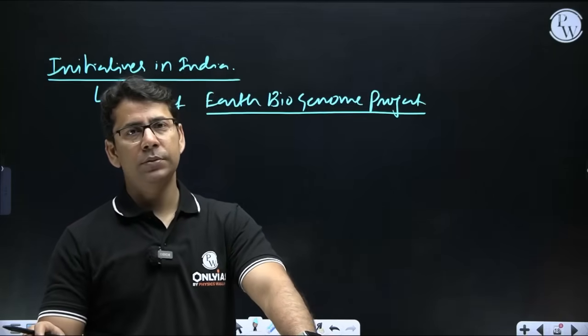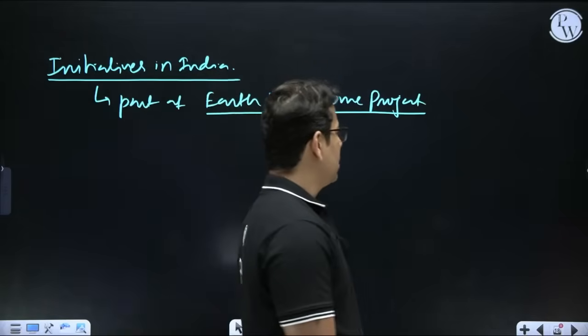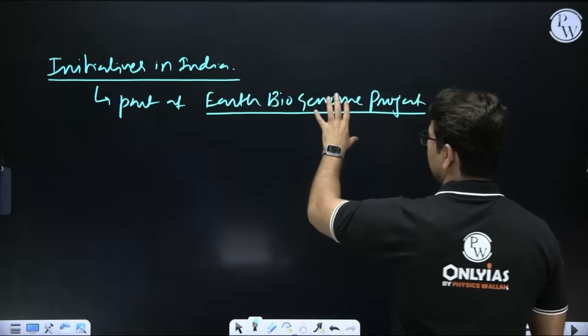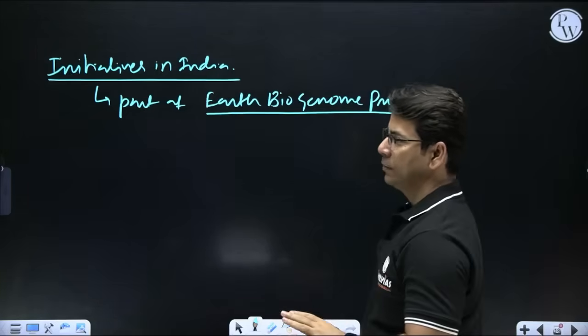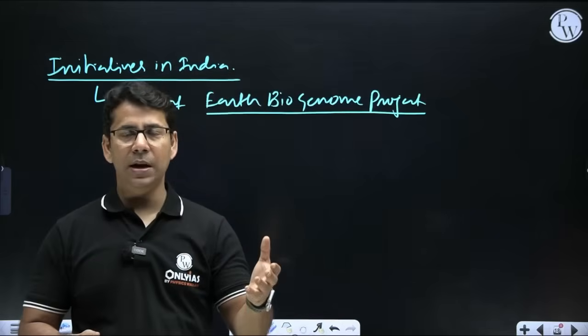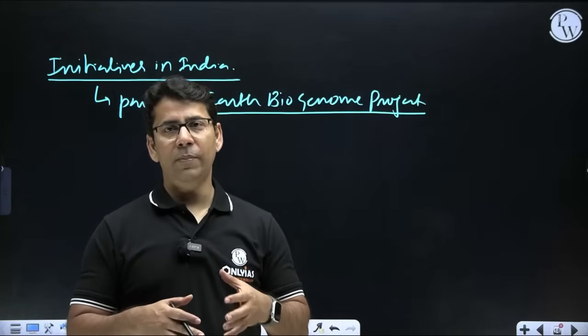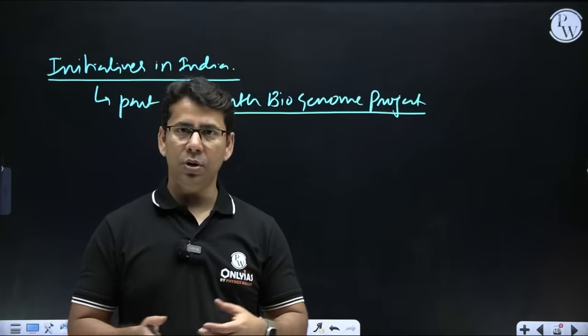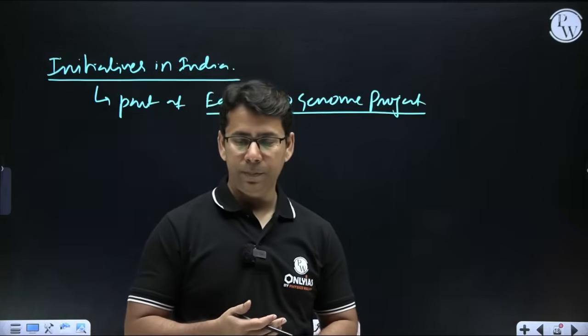So that is what we have done till now. We can write about the Earth Biogenome Project and end it over here. And obviously the data that India will get out of these 1,000 plants and animals, we can use to develop better crops and better livestock, and fulfill our goals, right?